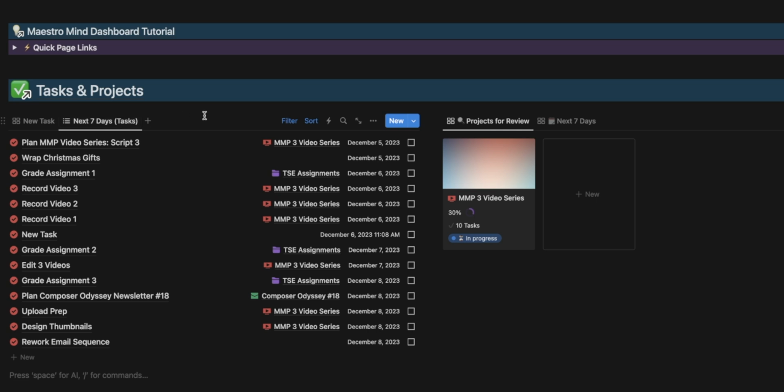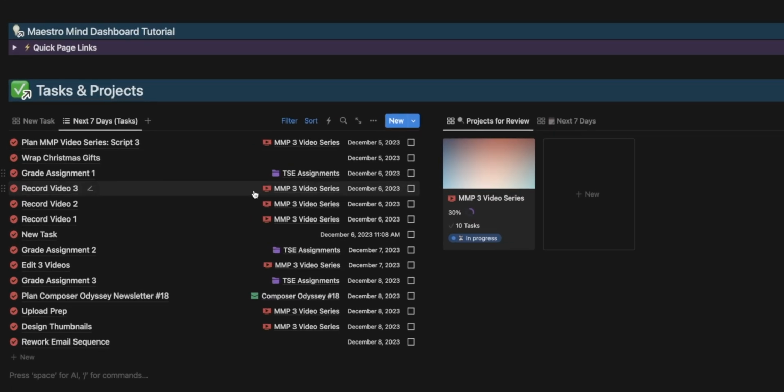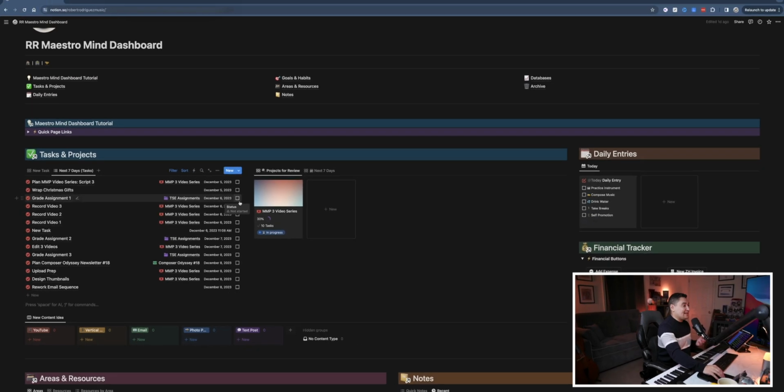Now, this 7-day task view is so that you can see all of your tasks coming up within the next week. This is typically changing as you complete your tasks and as tasks get closer and closer to your date. So with each task, you can see the project that it's associated with, as well as the due date that you assigned for it. And then you can always check off with the status checkbox here.